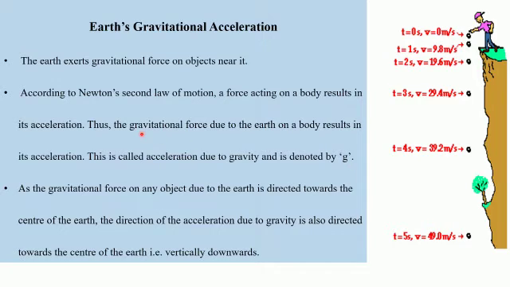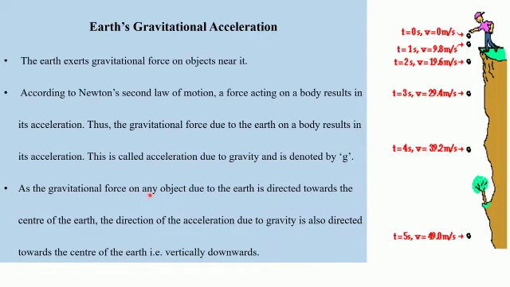So I hope you have got what is acceleration due to gravity. Acceleration we have studied. It is the rate of change of velocity with respect to time. And whenever a force acts on any object, it brings about change in its velocity. Hence, the body is said to be having acceleration. Here, which force are we having? We are having gravitational force which is acting on the body. So it will also bring about acceleration. But this acceleration would be on account of the gravitational force of the earth, and it will be called as acceleration due to gravity.